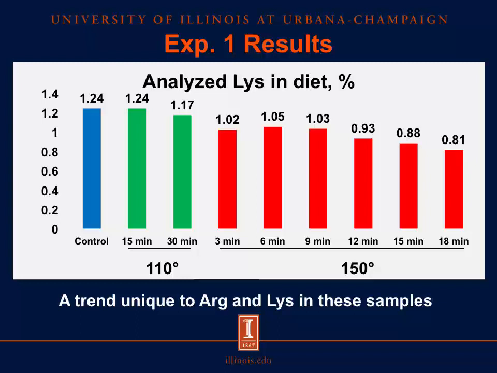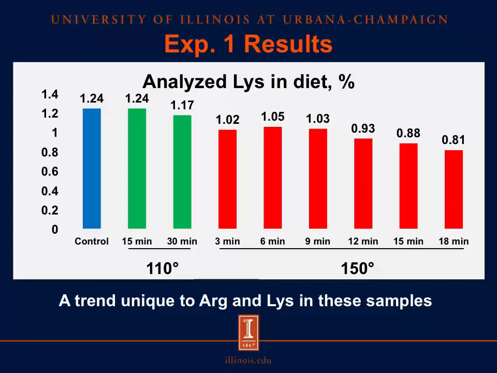Then we have our low temperature here in green, which is our 110 degree treatment, and underneath that, the 2 time periods on the x-axis. And then to the right, our high temperature treatments in the red, and then the time periods below on the x-axis. You can see that as the temperature increased, now there's no statistics here, but we can clearly see that as the temperature increased, we saw a reduction in the analyzed lysine concentration. And we can see that as the time increased, we saw a trend for it to decrease as well.